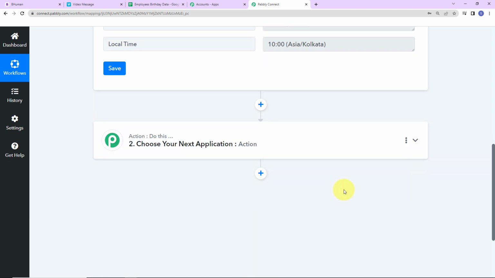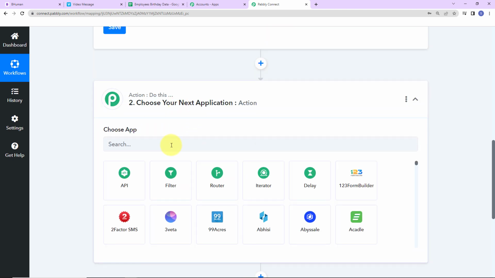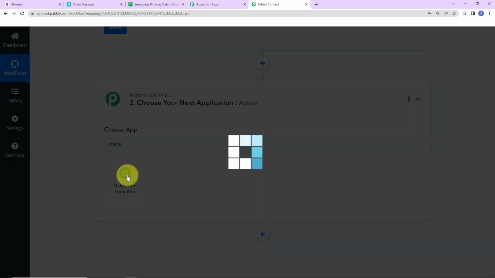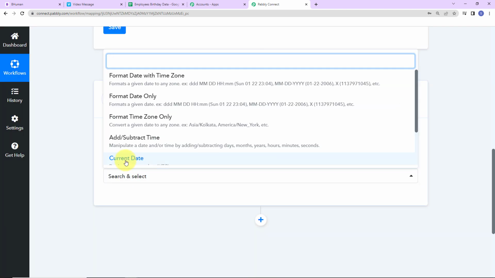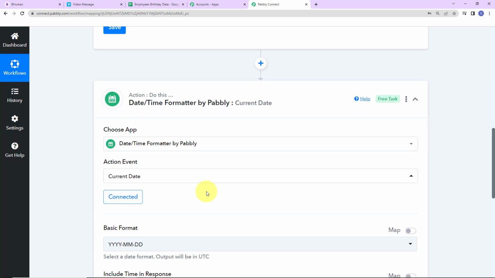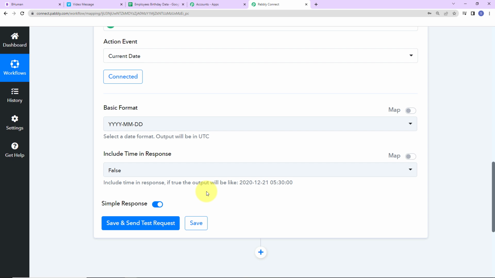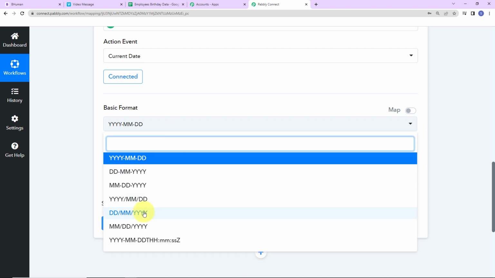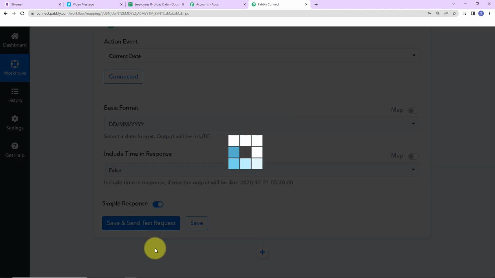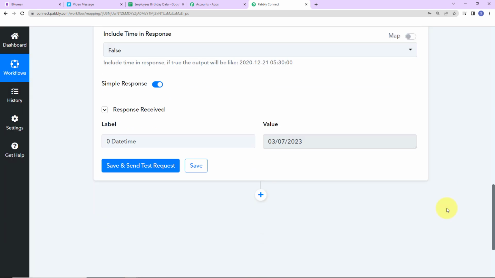So first, with the help of a feature by Pabbly, I'm going to fetch the current date. Now this feature is date time formatter, and here the action event will be current date. Let's click on connect. As I do that, it is asking me for the format in which I need the date. So here I'm going to choose date, month and year. Let's click on save and send test request. And as we do that, here you can see we have received the response. This here is the current date.